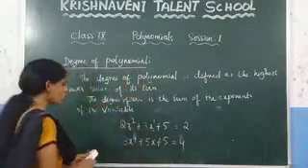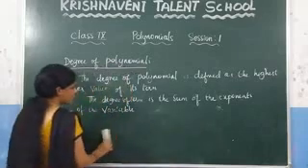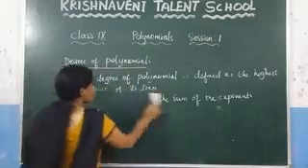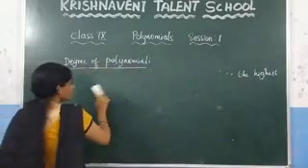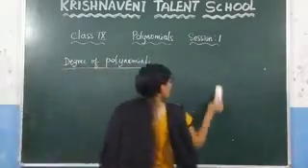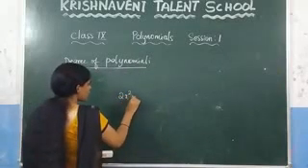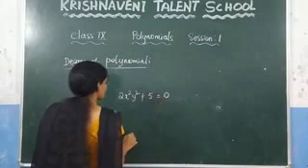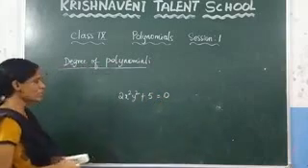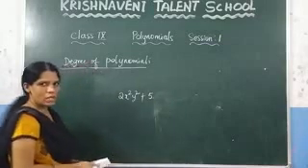Like that you need to check. Suppose if you have given the polynomial in 2 variables, then how do you find it? So here, you can find it by the sum of the exponents. Consider here one example, 2x square y square plus 5 is equal to 0. Let us consider this equation here. If you want to find the degree of this polynomial, how do you find?